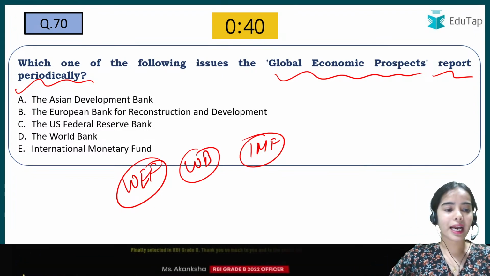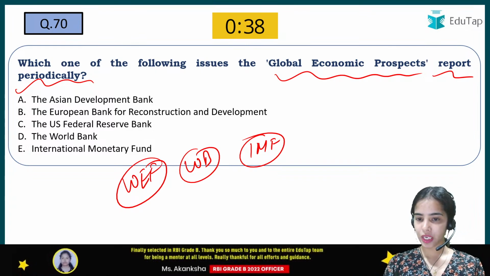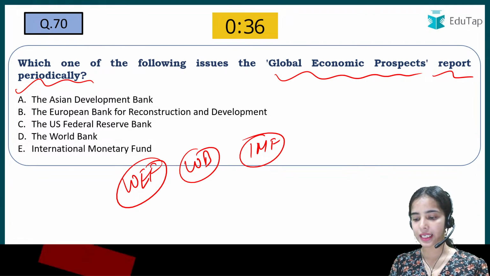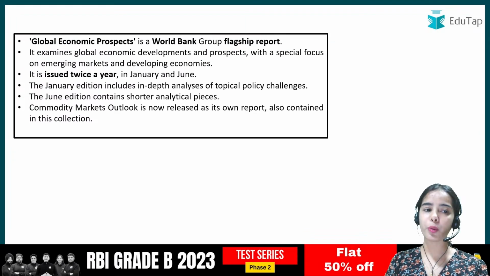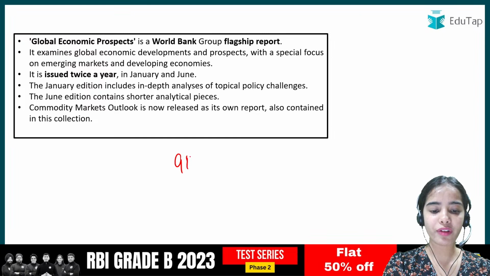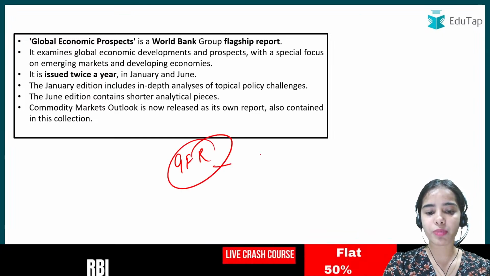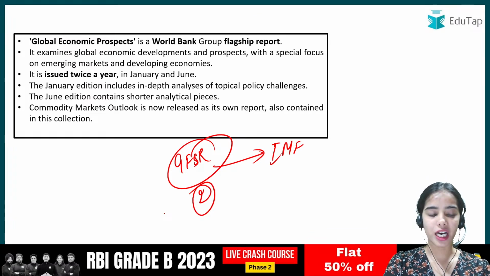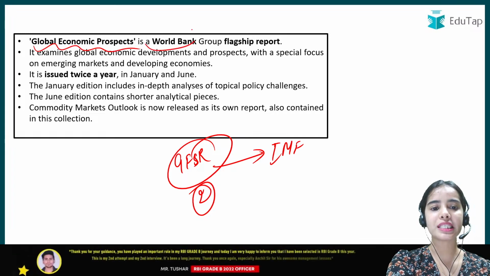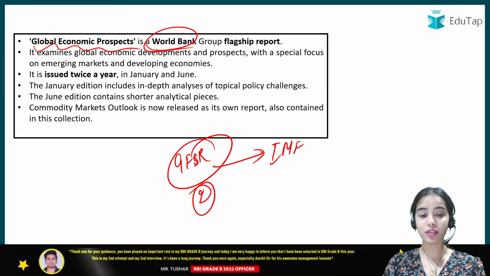So the Global Economic Prospects is the report that is released by the World Bank, and it is a flagship report of the World Bank. Like the Financial Stability Report is released by the IMF, twice a year. Similarly, the Global Economic Prospects is released by the World Bank.